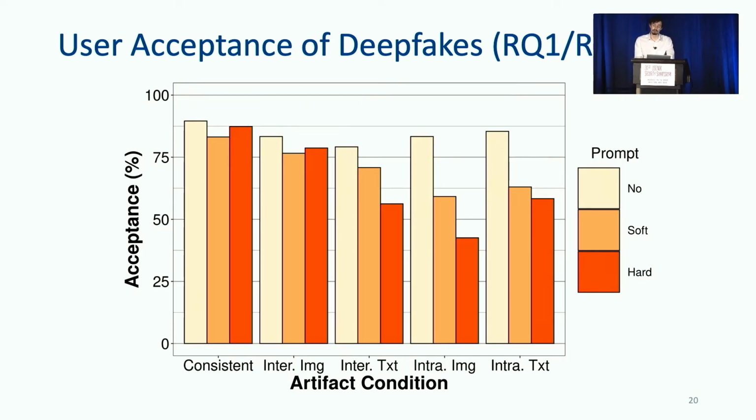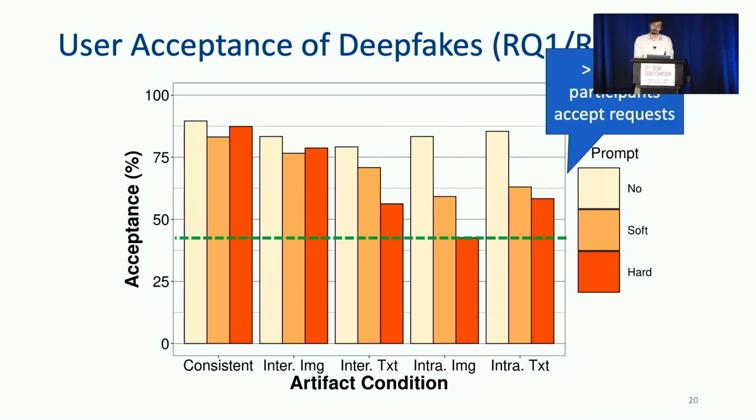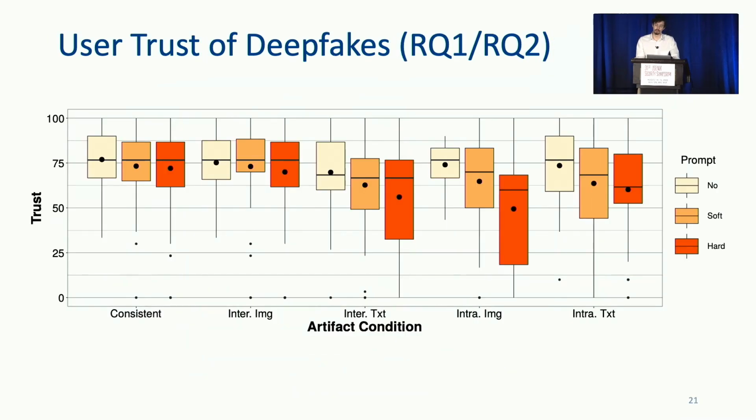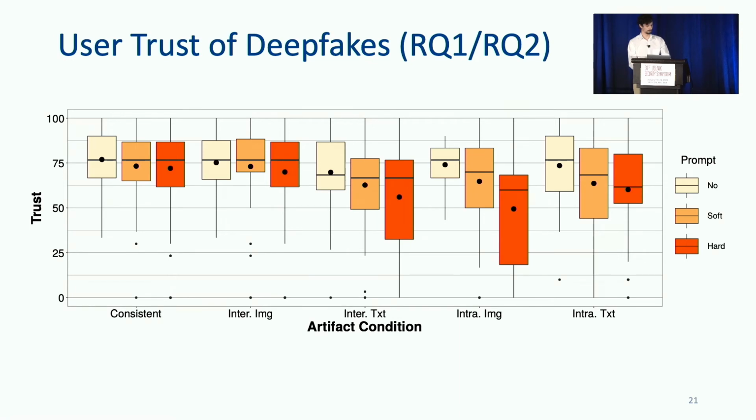But despite these decreases, we still find that users are largely vulnerable. If we group the data by both the prompt and the artifact condition, we can see that in every treatment, at least 43% of participants accept the connection requests. Thus, despite significant changes in behavior, a large proportion of participants are still vulnerable to deepfake-based social engineering attacks. We also find similar patterns for the perceived trust of these profiles. But due to time constraints, we won't be able to cover this, but we encourage interested readers to check out the full paper.